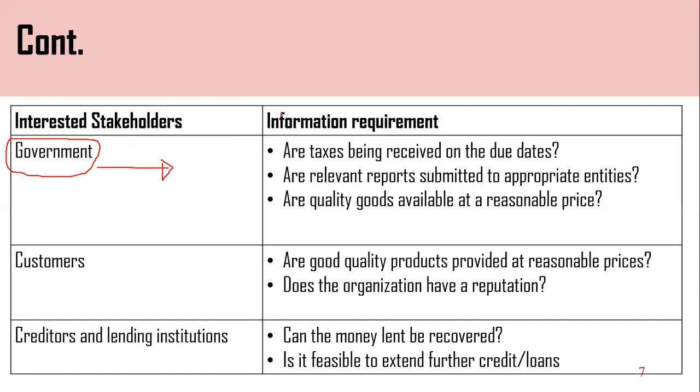Then what kind of information they required? Actually, they need financial figure, the profit and the depreciation charges and property, plant and equipment. Likewise, they need more information because they are charging tax on the income, right? Then what kind of information they are requiring? Information requirement, you can see, are tax being received on due dates.